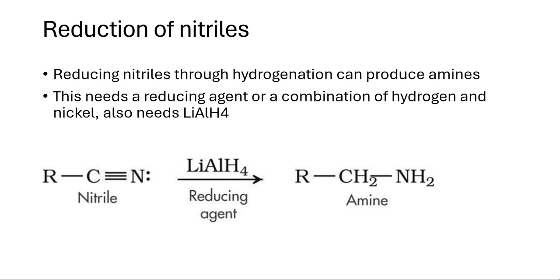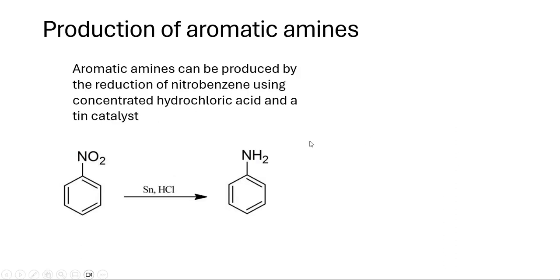Reduction of nitriles. Reducing nitriles through hydrogenation can produce amines. This needs a reducing agent, or a combination of hydrogen and nickel. It also needs LiAlH4, a reducing agent. Nitrile going to amine, so write this equation down as well. You need to know the equation for this. Essentially, hydrogenation is adding the H. So yeah, reduction.